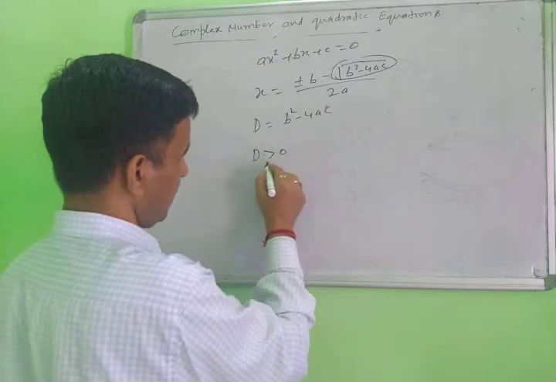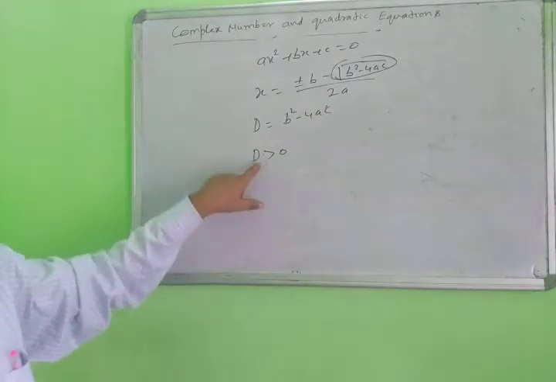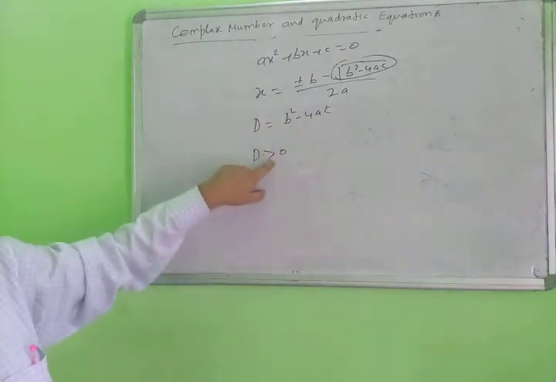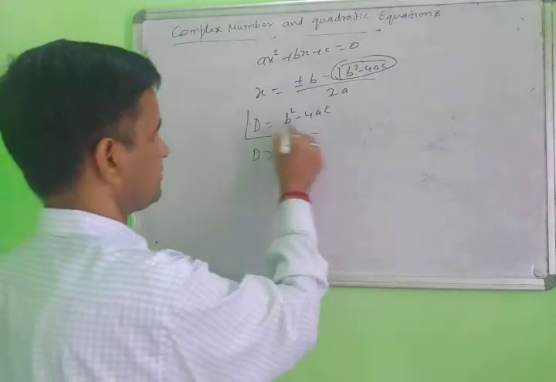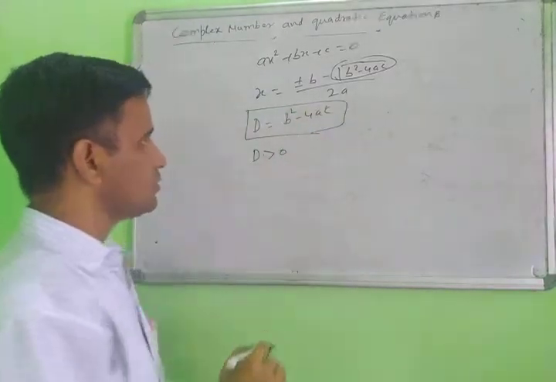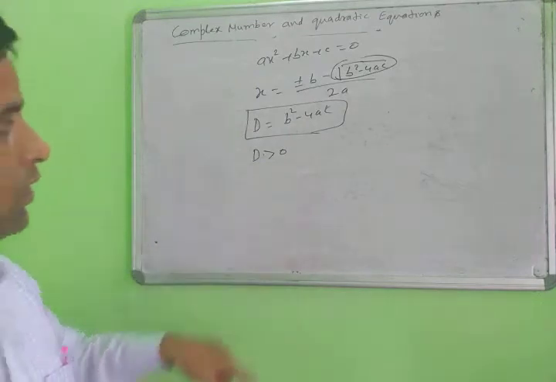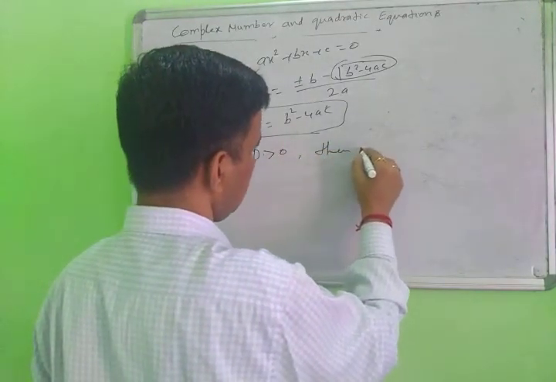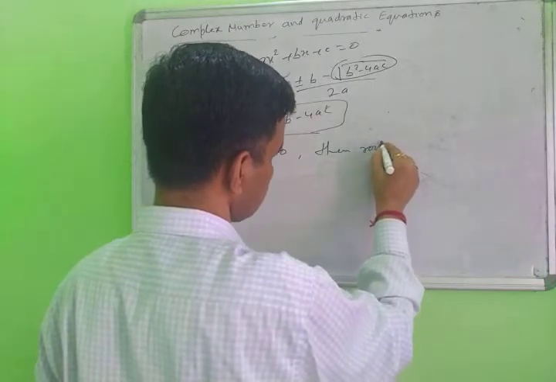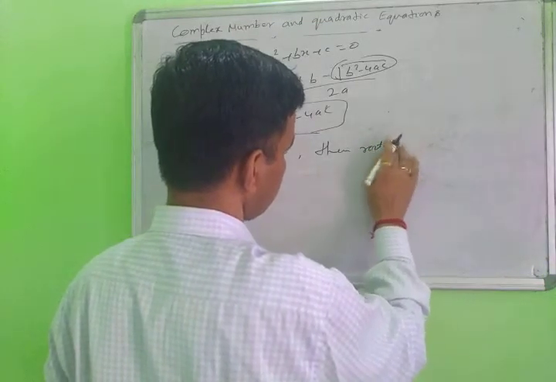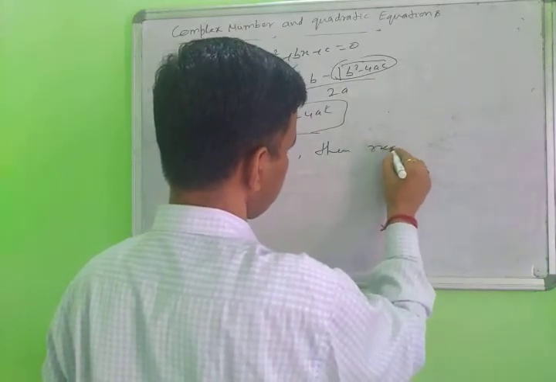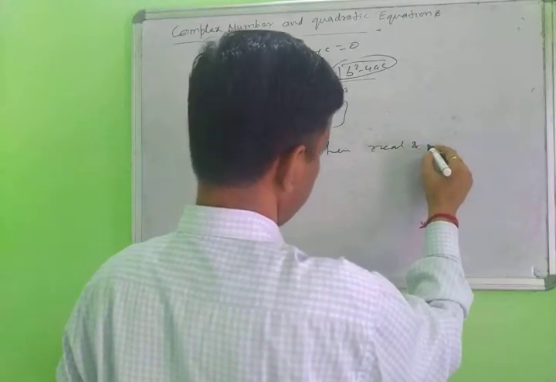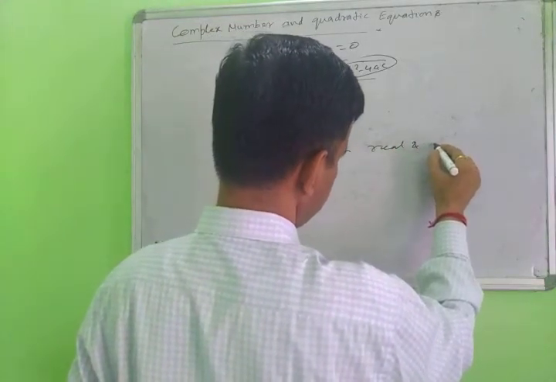Suppose the value of D is greater than 0.